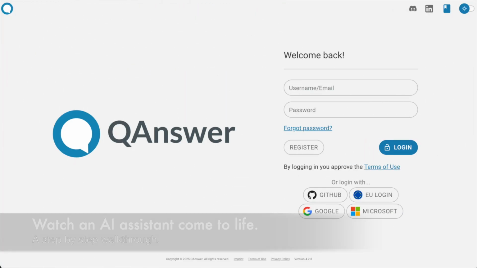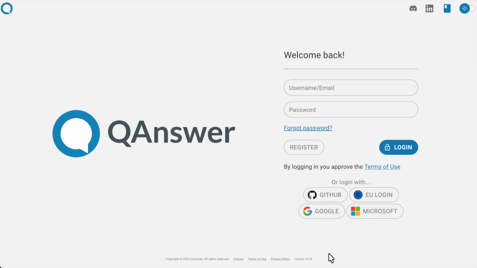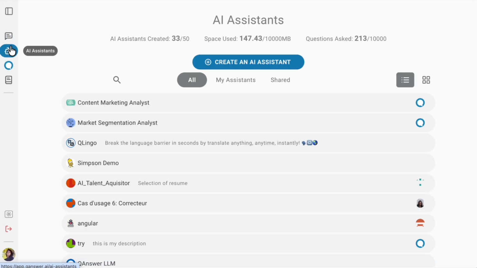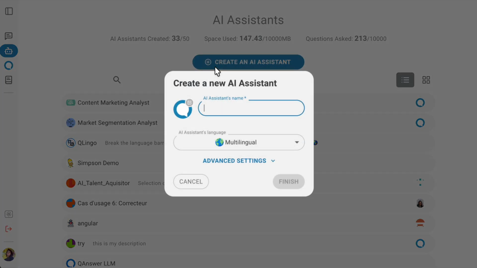Follow along to watch an AI assistant come to life. Log into QAnswer, navigate to AI assistants in the menu, and create one by naming it and uploading a logo of your choice. That's all.